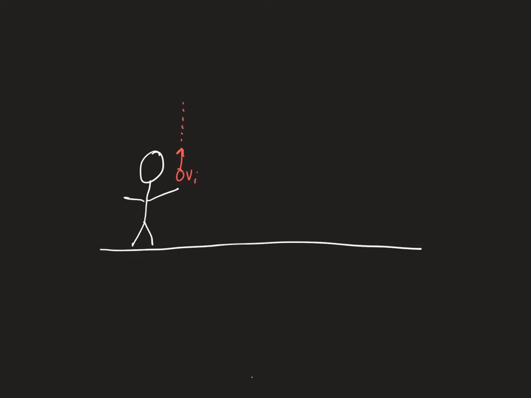Alright, so let's talk about this a little bit more conceptually. So we have the ground, and we have a person, and let's see if I can draw a person stick figure reasonably. And the person throws the ball up in the air, so it has some sort of initial velocity. And as the ball goes up, because the acceleration due to gravity is negative, it's a deceleration. So this is going to be a deceleration. The velocity decreases.